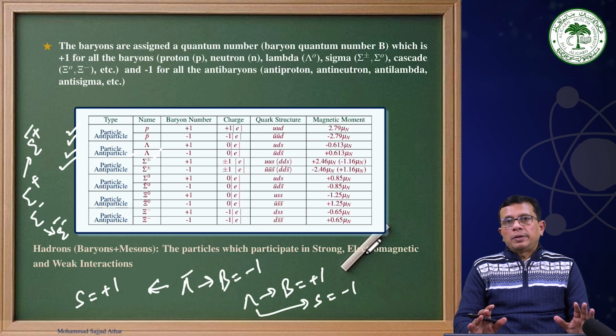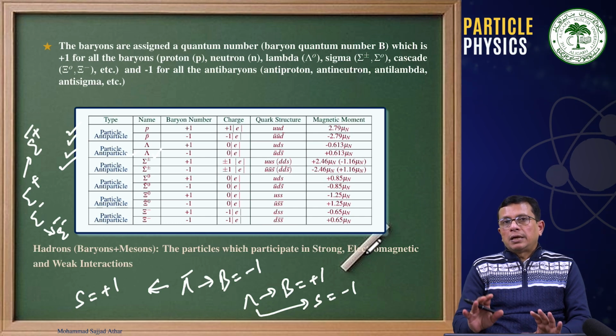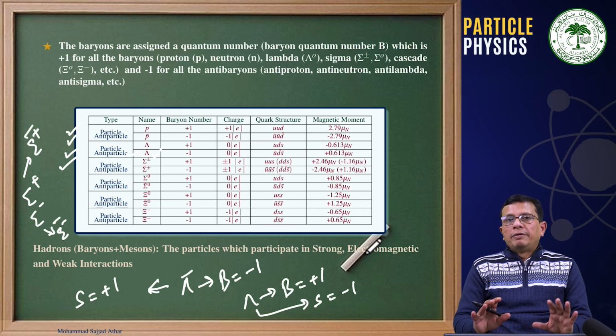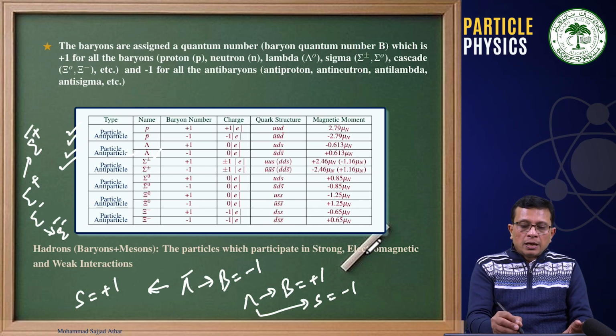And the antiparticles, antiproton, antineutron, antilambda, antisigma, will be called antifermions, or more specifically, since they have got a structure, we will call them antibaryons, and we are assigning quantum number -1 to them.